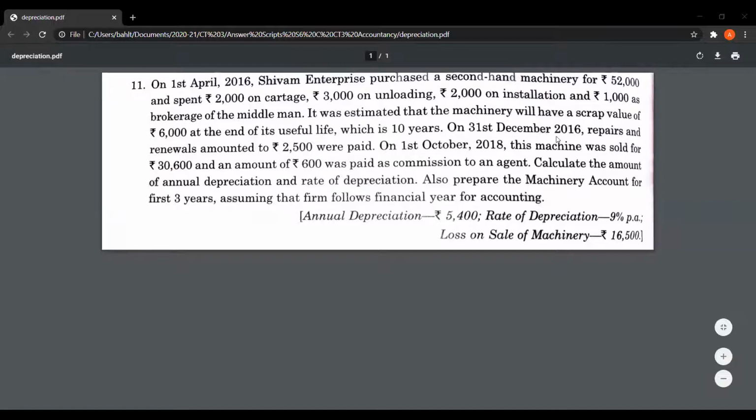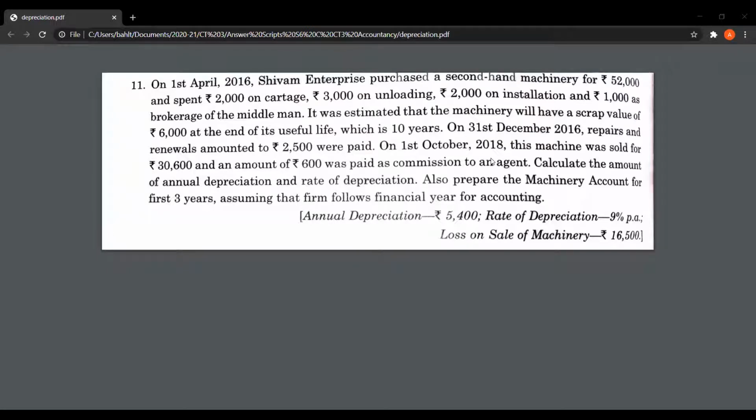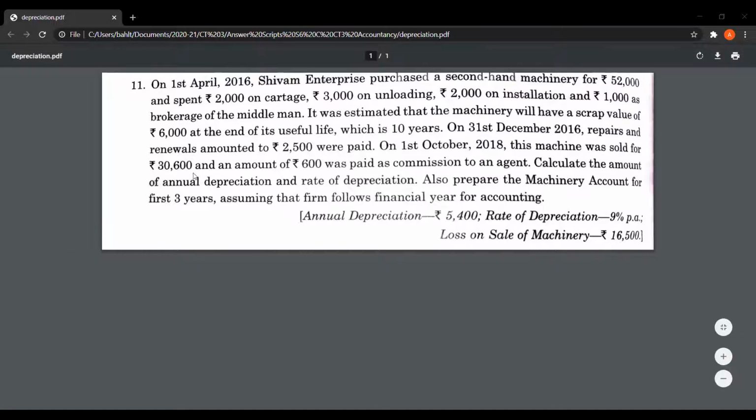On 31st December 2016, repairs and renewal of rupees 2,500 was paid. On 1st October 2018, that is exactly after 2.5 years of the purchase of the machine, this machine was sold for rupees 30,600 and an amount of rupees 600 was paid as commission to an agent. Calculate the amount of annual depreciation and rate of depreciation. Also prepare the machinery account for the first 3 years, assuming that the firm follows the financial year for accounting.